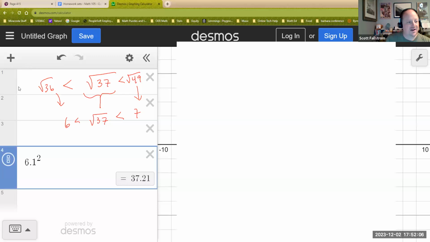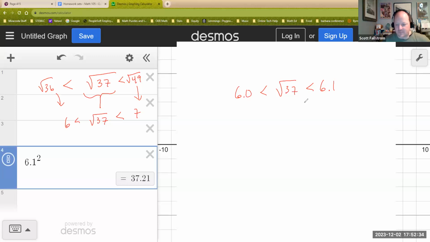What I just found out from my calculator is I know that the square root of 37 is actually less than 6.1. Why? Because 6.1 squared is bigger. And we know that this is actually already greater than 6.0, which would just be 6. So now I've actually approximated this value to one decimal place.